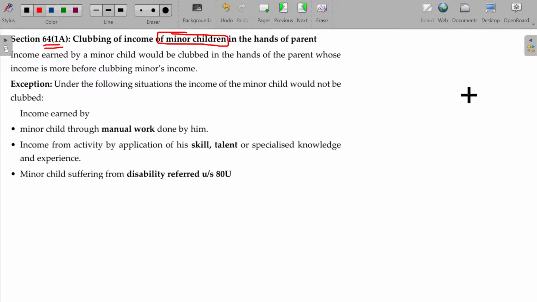Provided that if the income is earned by the minor child due to the minor child's own skills and talent, like a super singer and all.